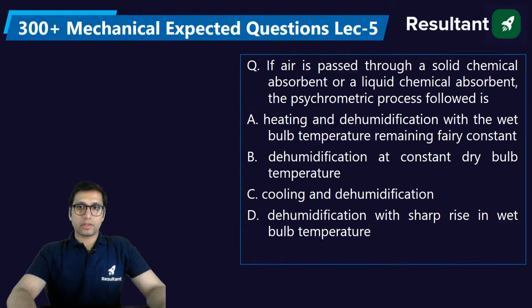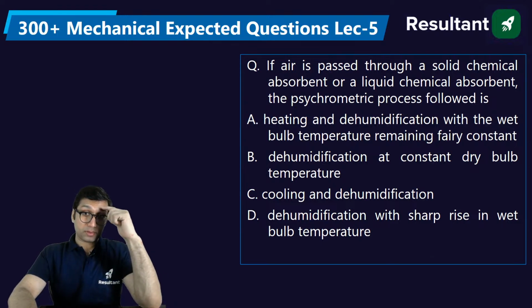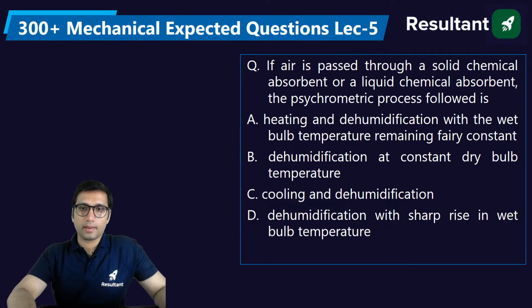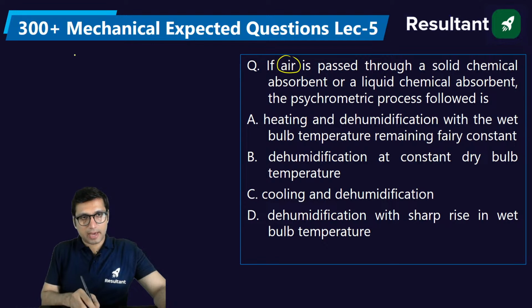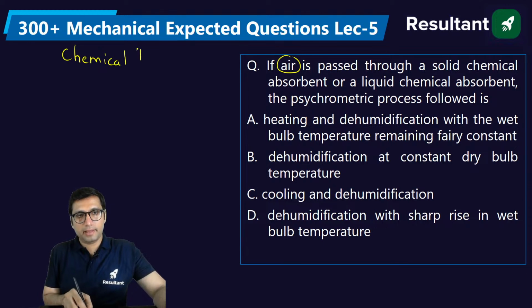If air is passed through a solid chemical absorbent or a liquid chemical absorbent, the psychrometric process followed is: solid or liquid chemical absorbent. So when the air is passed through a chemical absorbent, this is called chemical dehumidification.